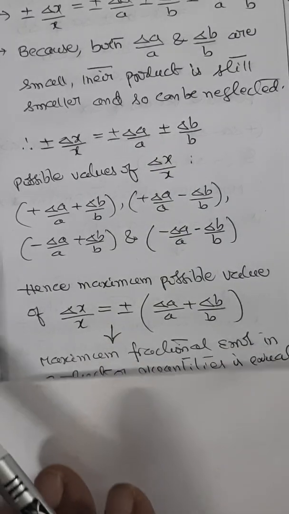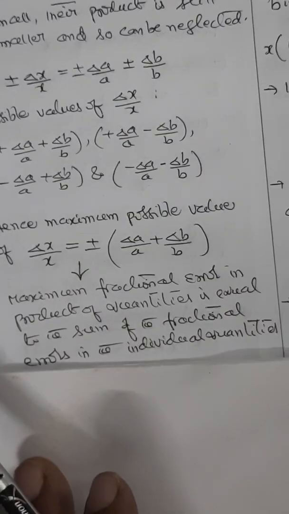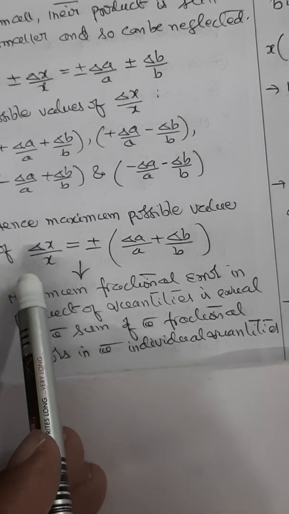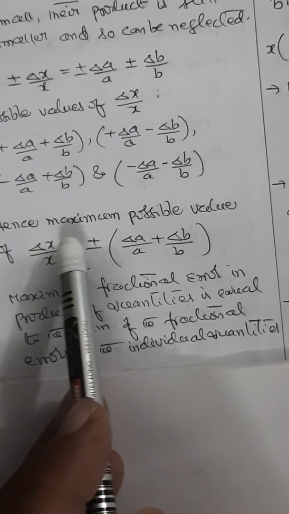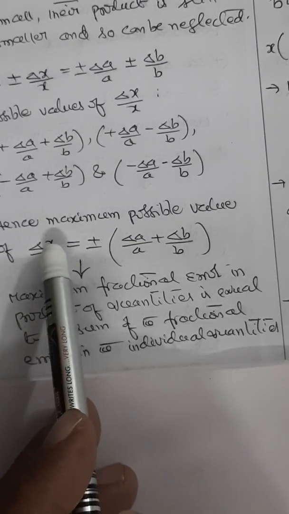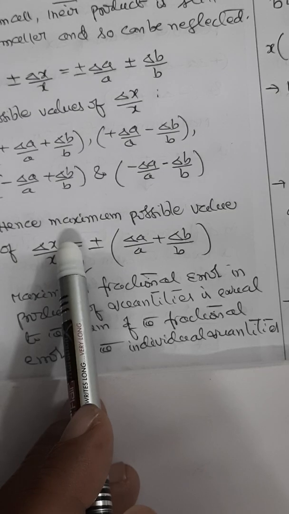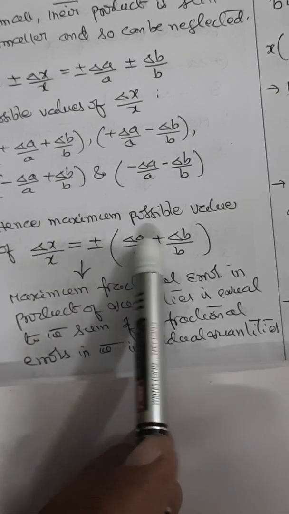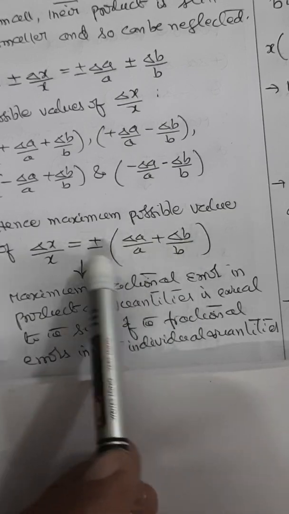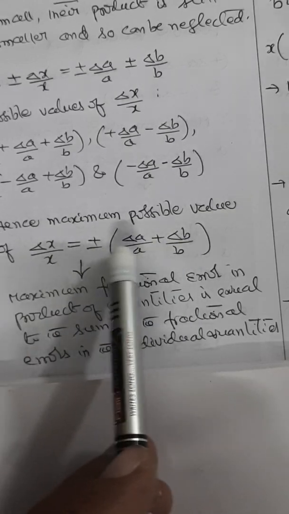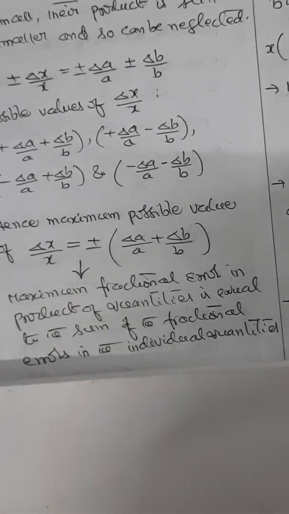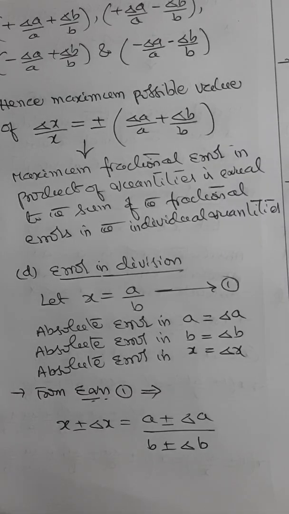Now from this we can conclude that the maximum fractional error or relative error, delta x by x, in the product of quantities is equal to the sum of fractional or relative errors in the individual quantities. This is how we can measure the errors in the product of quantities. Let us see what happens in division.